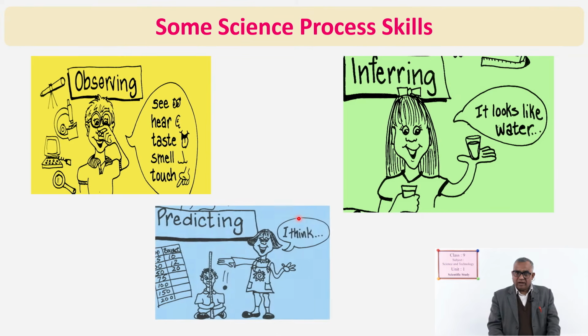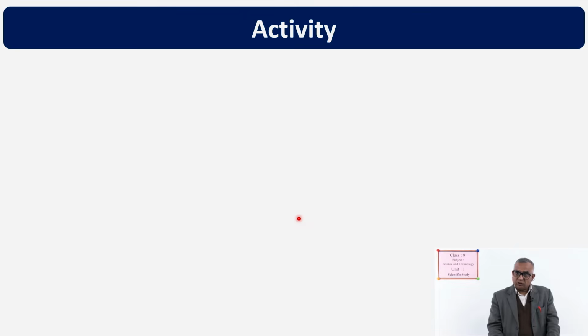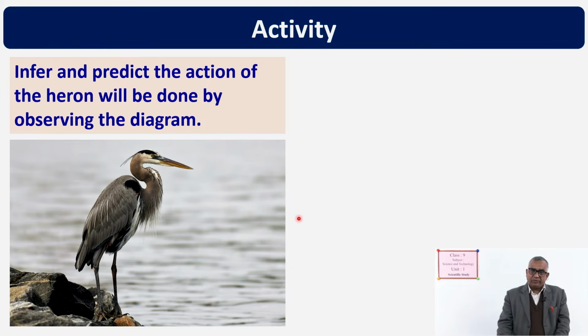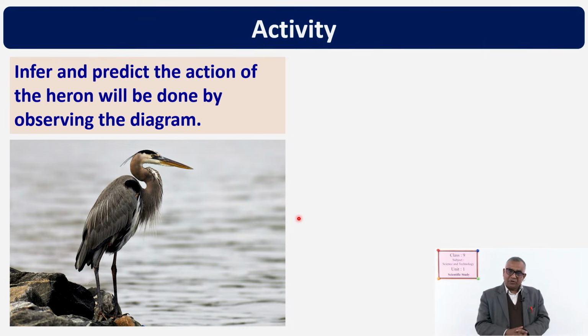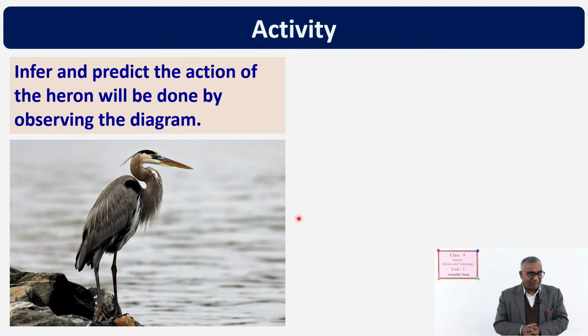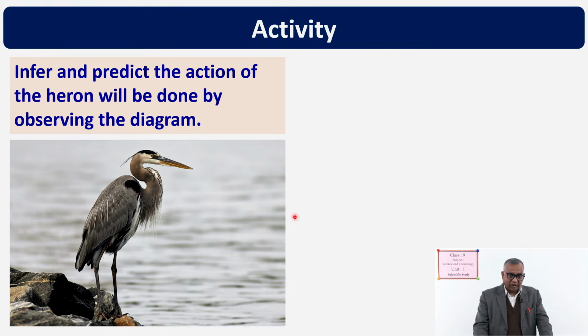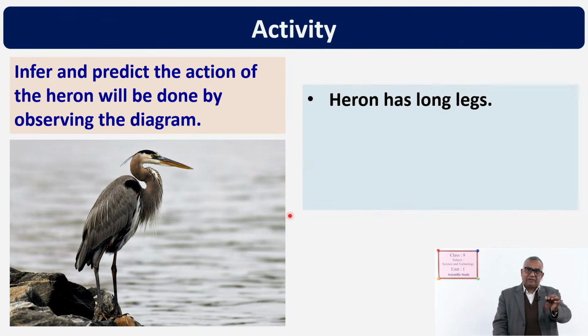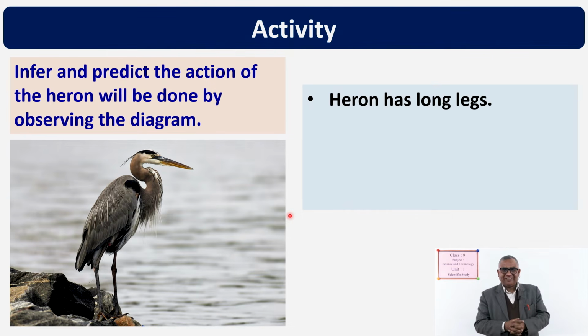observing, inferring and predicting. These three things are together. Look here in this example, there is the same bird again. So, you have to infer and predict the action of the heron by observing the diagram. So, your first step, try once and then only. Okay. So, now look here, the heron has long legs, it is your observation, or it has a long beak, that may be another observation, which is supportive to stay near water. That is why you can guess these things, you can observe these things.